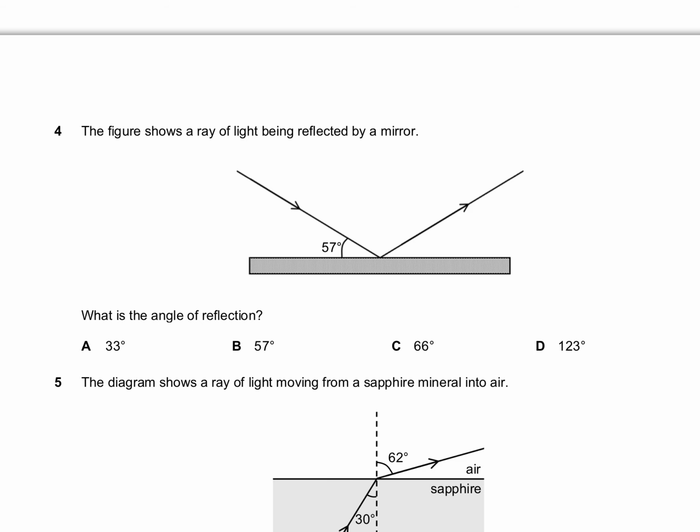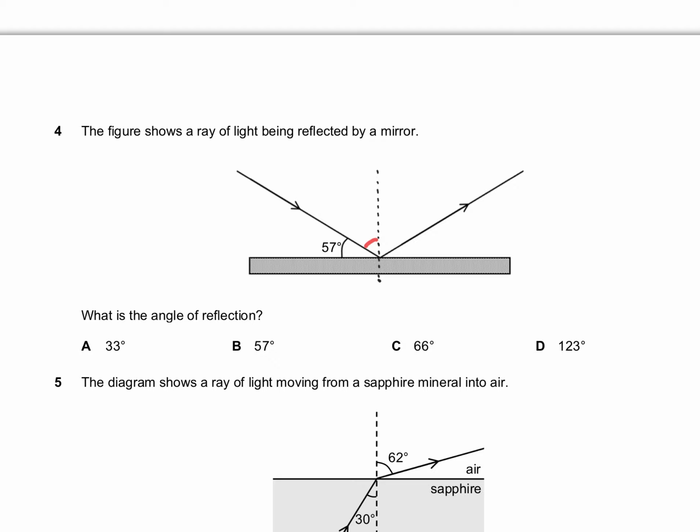Question number 4 is a reflection question because it's a mirror, and we always remember that if I need to talk about reflection, I must always remember that one thing I must do is to draw my normal. Now, once I draw my normal, I must also remember that the angle which I'm concerned with is between the ray and the normal which I drew, which means this 57 degrees is not the important one. I need to consider what is over this.